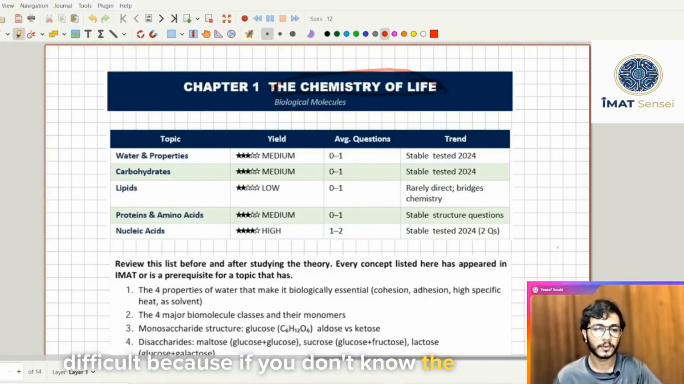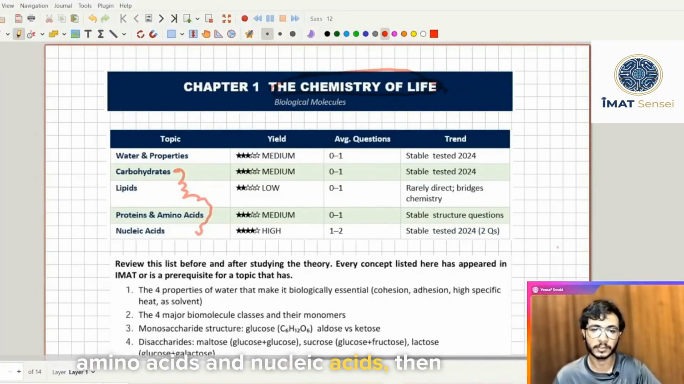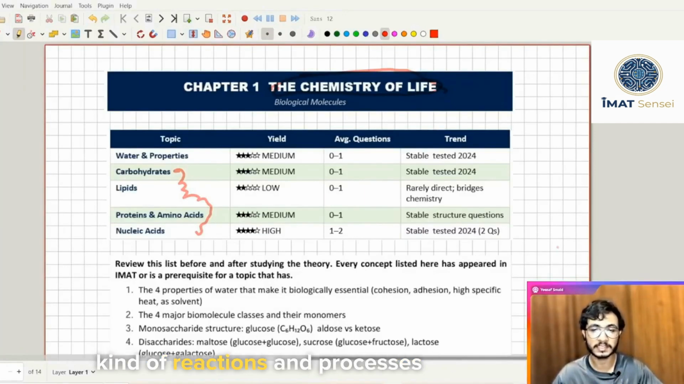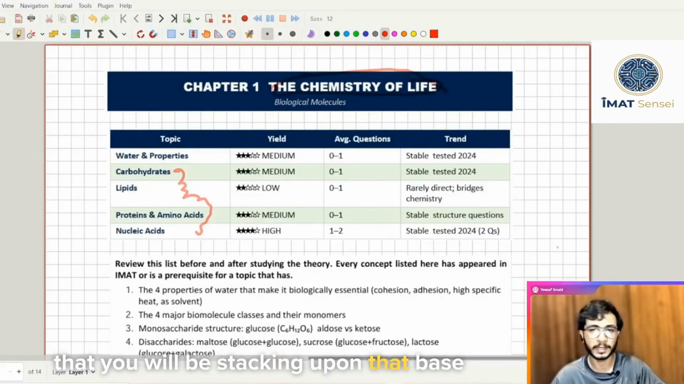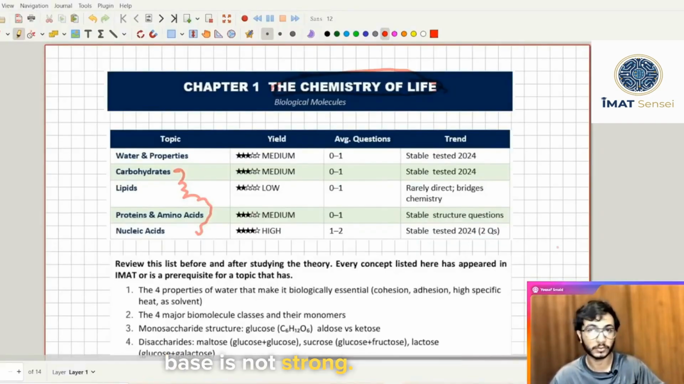Because if you don't know the basics of carbohydrates, lipids, amino acids and nucleic acids, then understanding organelles, the cell, bioenergetics and respiration, those kinds of reactions and processes, is going to be really difficult. So that's why understanding this chapter is so important, because if you have a weak base, then the building that you will be stacking upon that base is going to fall apart if the base is not strong.